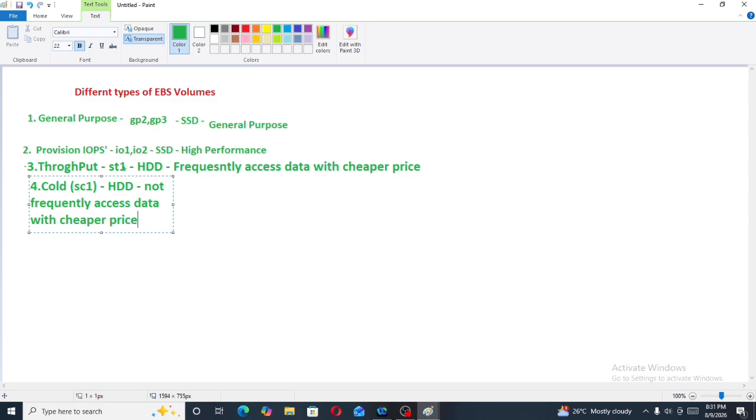Fifth type is magnetic. The type of magnetic is standard. It is also HDD and it is previous generation. Magnetic is the previous generation.